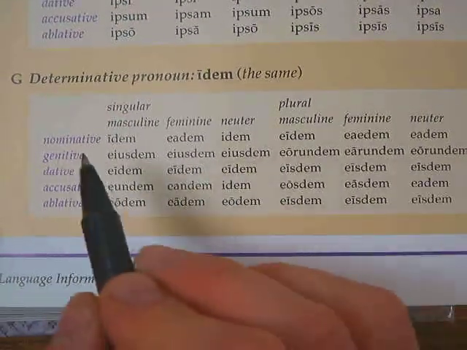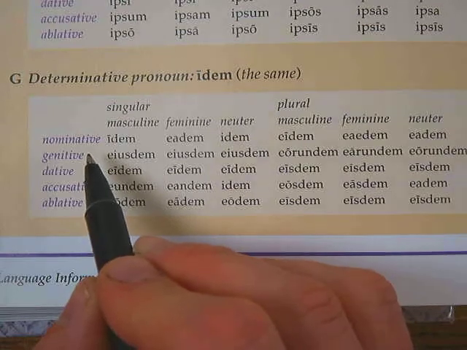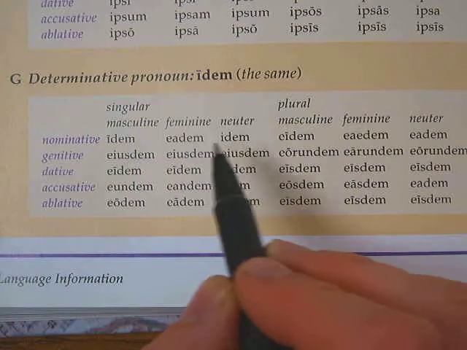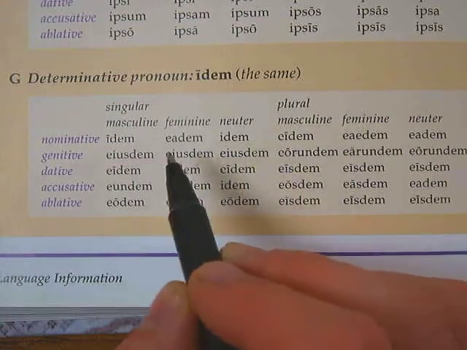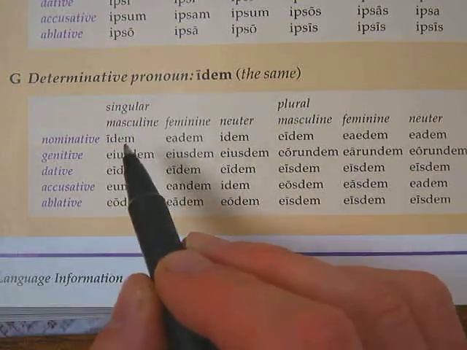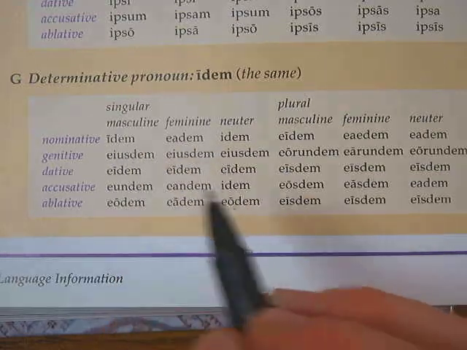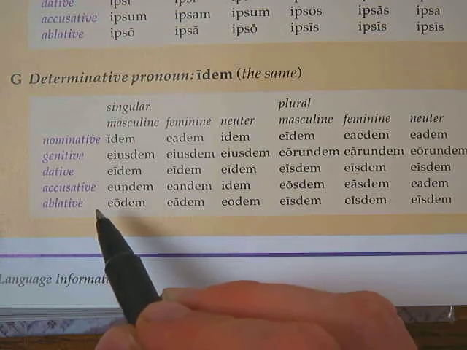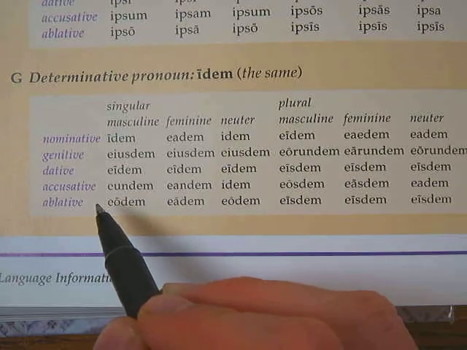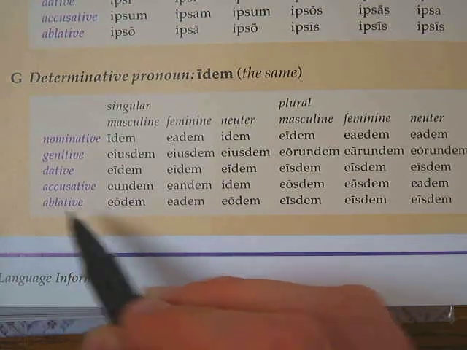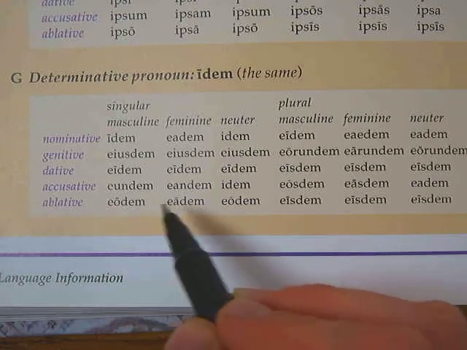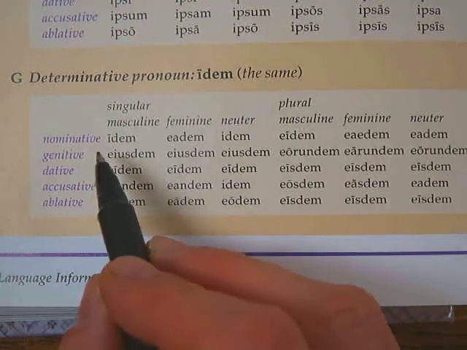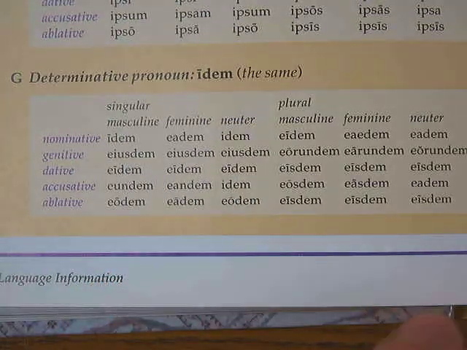So there's a couple spelling changes right at the beginning. Instead of isdem, the s drops out, and so it's just idem. Same thing with the neuter over here. Anytime there's a letter that doesn't really flow well, it sounds easier to say idem than isdem. Also, you notice eundem. Normally that would be an m in the accusative singular, but it's eundem and eandem. But other than that, it's pretty much is, ea, id with just dem stuck on the end of it, and